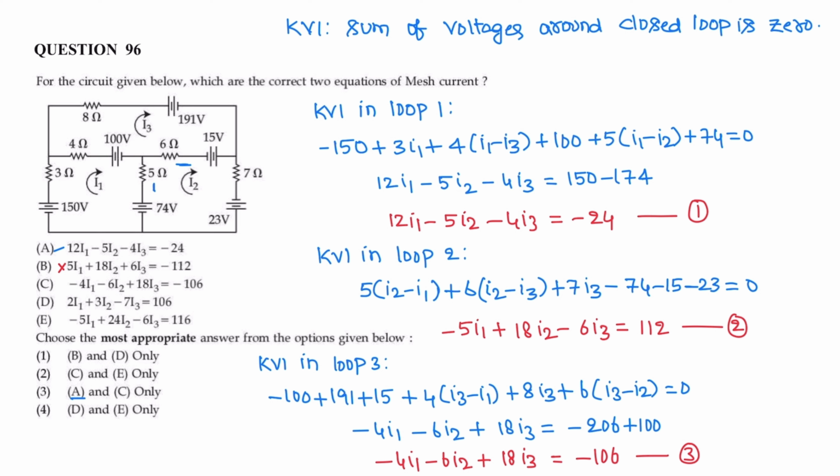So for C, it is KVL in loop 3. Apply KVL in loop 3. In loop 3, minus 4 I1 minus 6 I2 plus (4 plus 8 plus 6) 18 I3 is equal to the sum of voltages, that is minus 106 volts. So statement C is related to KVL in loop 3. It is correct. Therefore, the correct answers are A and C, KVL in loop 1 and KVL in loop 3.